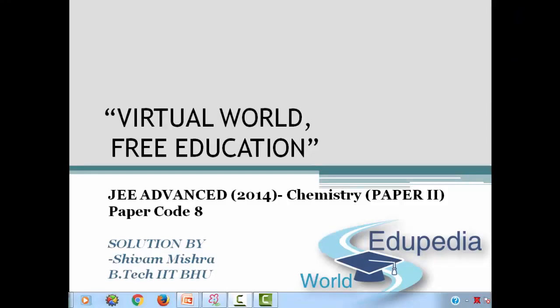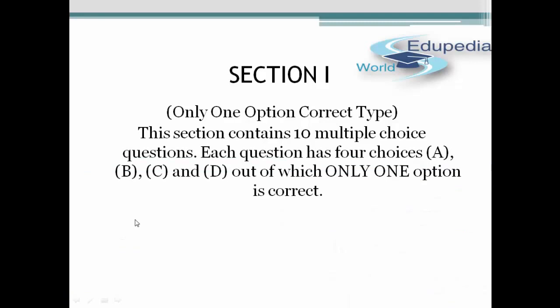My name is Shivam Mishra and today we are going to discuss the solutions of Chemistry 2014 JEE Advanced Paper 2. The paper code which we are using is 8. The chemistry paper has 3 sections. Let us start with section 1. Section 1 has 10 questions and all of them have 4 options given. Out of the 4 given options, only one is correct.